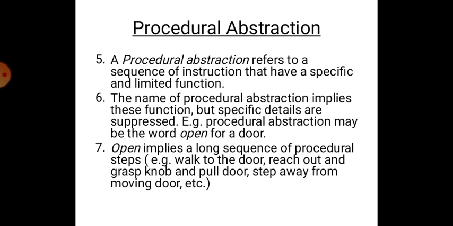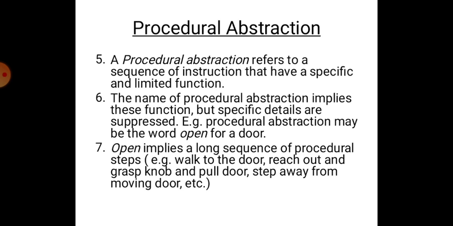Point number 6. The name of a procedural abstraction implies this function, but specific details are suppressed. Students, the correct name should be given in procedural abstraction, which speaks about the action, and details are not released. For example, a procedural abstraction may be the word open for a door.